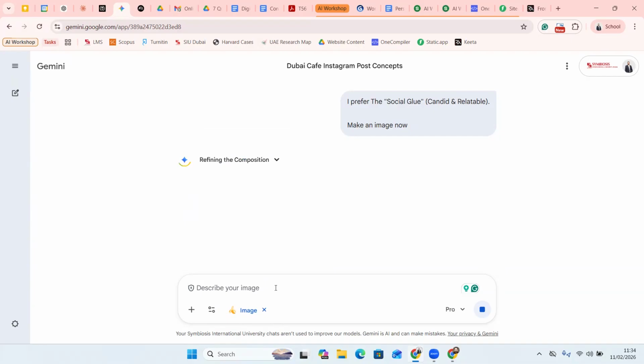And this could be very handy, for example, if you're a school teacher, if you want to make a simple artwork which you want to use in your class material, you can make it with Gemini. And it does a fairly good job.